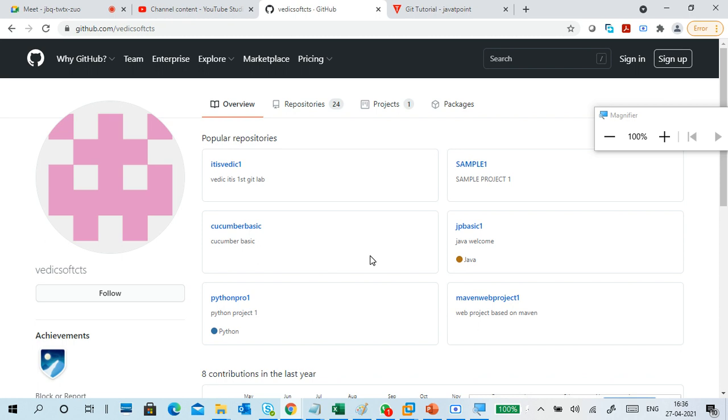If I want to give it to the public, then I have to create a public repository. So we can create private as well as public repositories.